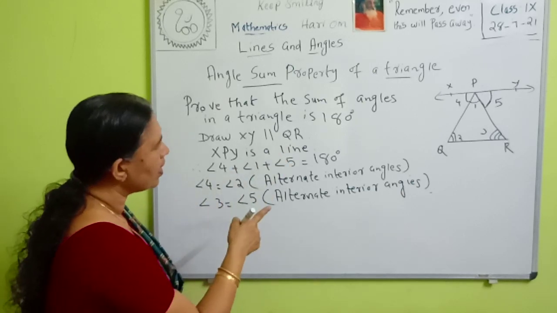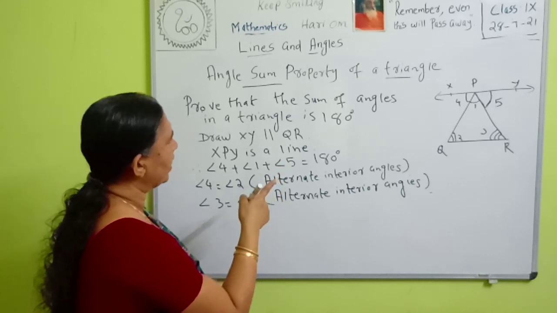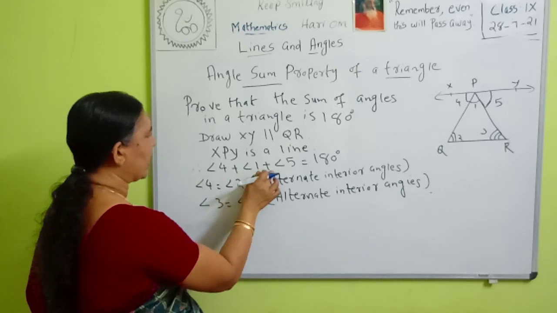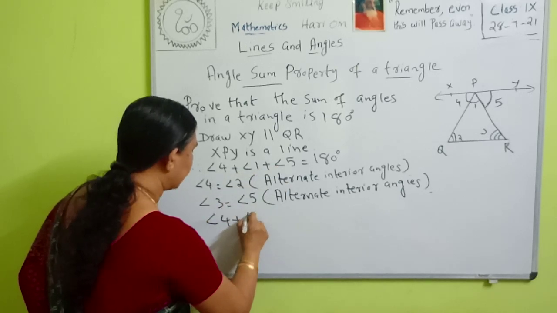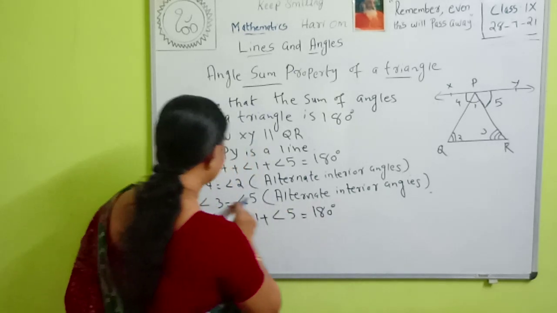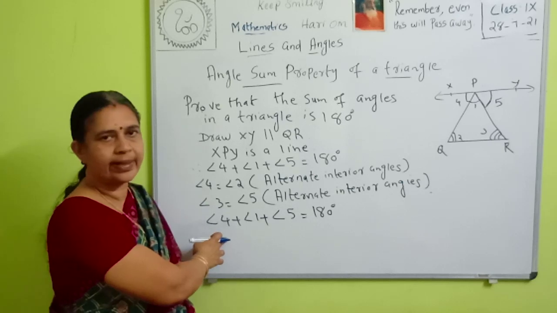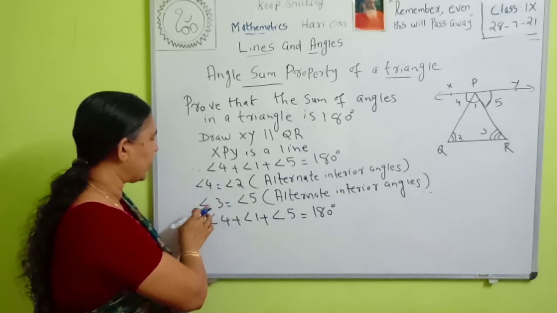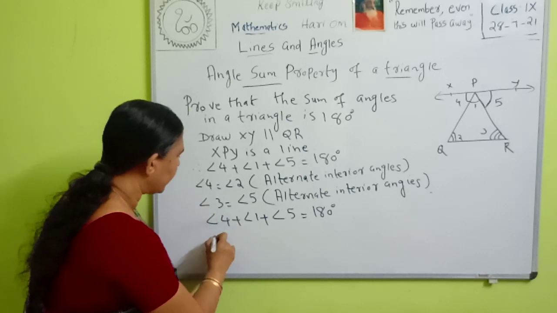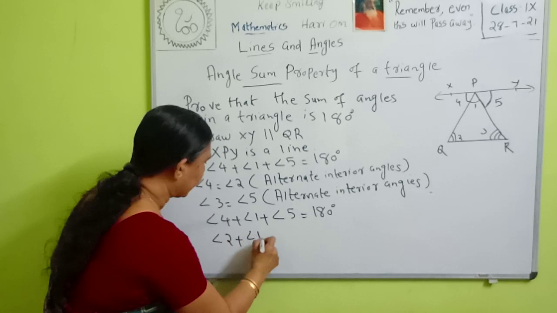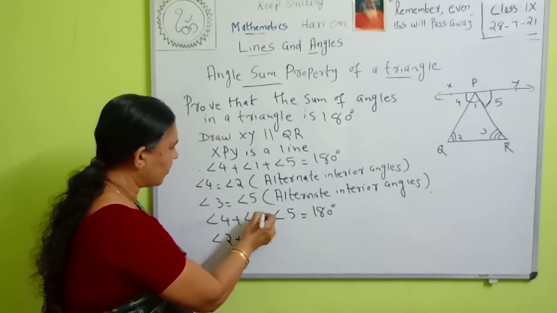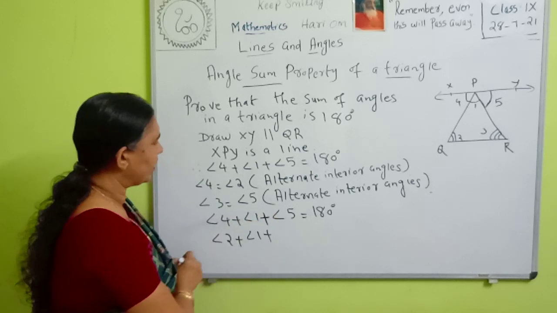Here we are asked to show that the sum of the angles in a triangle is 180 degrees. We have angle 4 plus angle 1 plus angle 5 is 180 degrees. Then we can substitute. Instead of angle 4, what do we write? Angle 2, plus angle 1. Then instead of angle 5, what do we write?